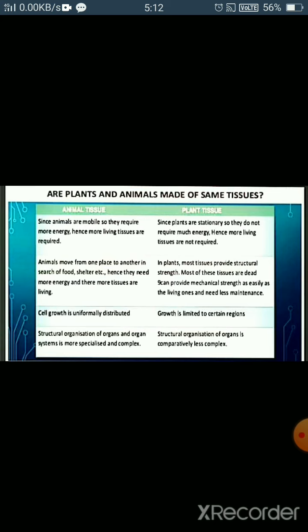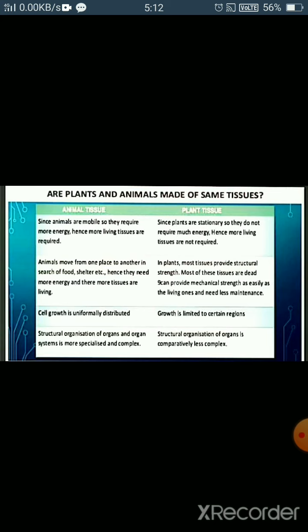Another point is that animals move from one place to another for their different needs, for food, for shelter, etc. Hence they need more energy and more of their tissues are living. On the other hand, in plants, most tissues provide structural strength. Most of these tissues are dead and can provide mechanical strength as easily as the living ones, and need less maintenance.